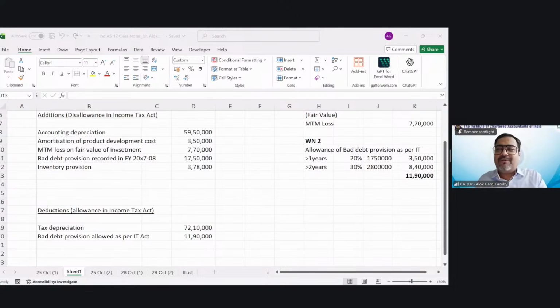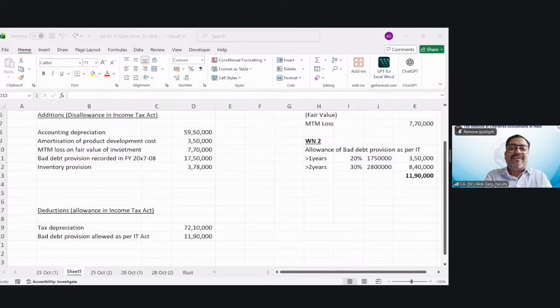It means what accounting entry you have passed. Bank account debit to deferred government grant. It means this entry is not routed through P&L. It means no income has been taken in the P&L. So in your profit as per books of accounts, from where you are computing your taxable profit, this government grant treatment is not there. Even in the taxable profit, this government grant is also not taxable. So there is no treatment of this government grant, and no treatment you have taken in the company's books.